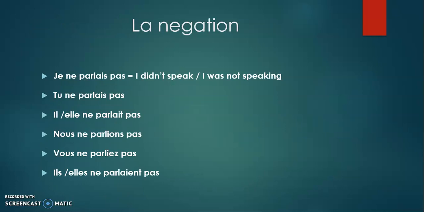Now moving on to the negative conjugation. The word order for negation in French is subject plus ne plus verb in the conjugated form plus pas. In this case, it is the imparfait conjugation. So it is je ne parlais pas, tu ne parlais pas, il or elle ne parlait pas, nous ne parlions pas, vous ne parliez pas, ils or elles ne parlaient pas. I didn't speak, I was not speaking, you didn't speak, you were not speaking, etc.